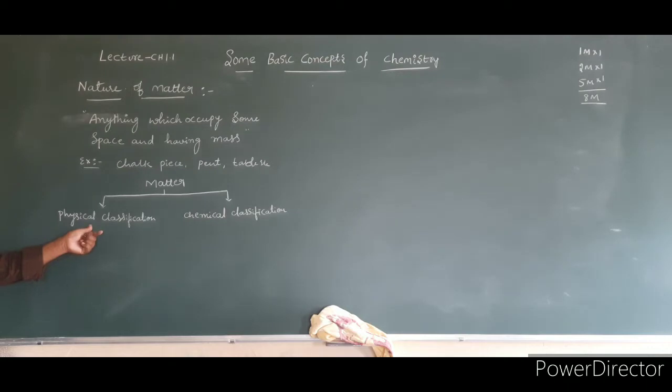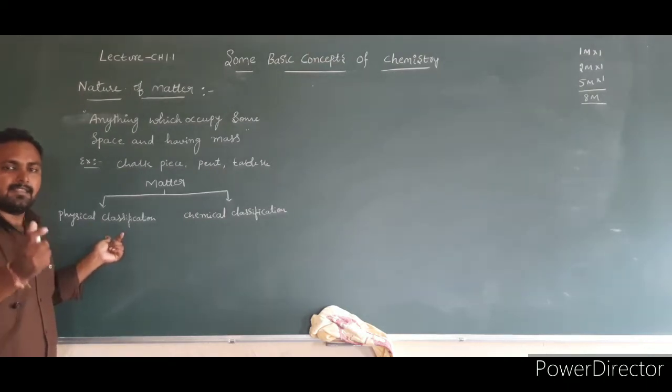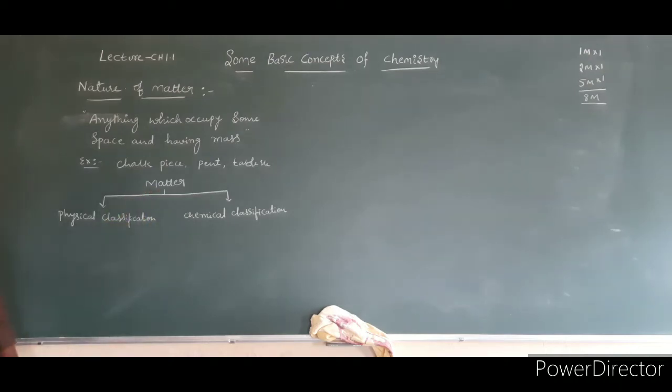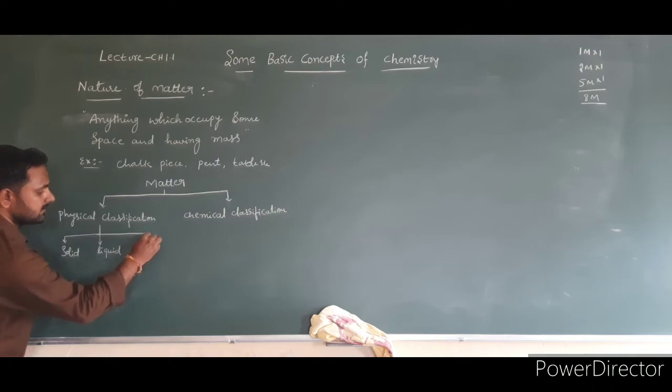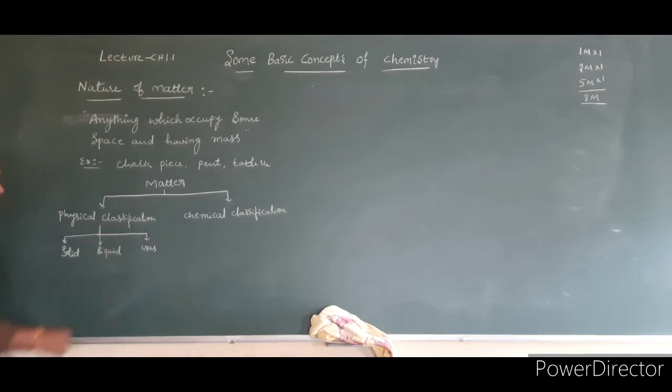In physical classification, based on the physical state, matter is further classified into three types. The first one is solid, the second one is liquid, the third one is gas.